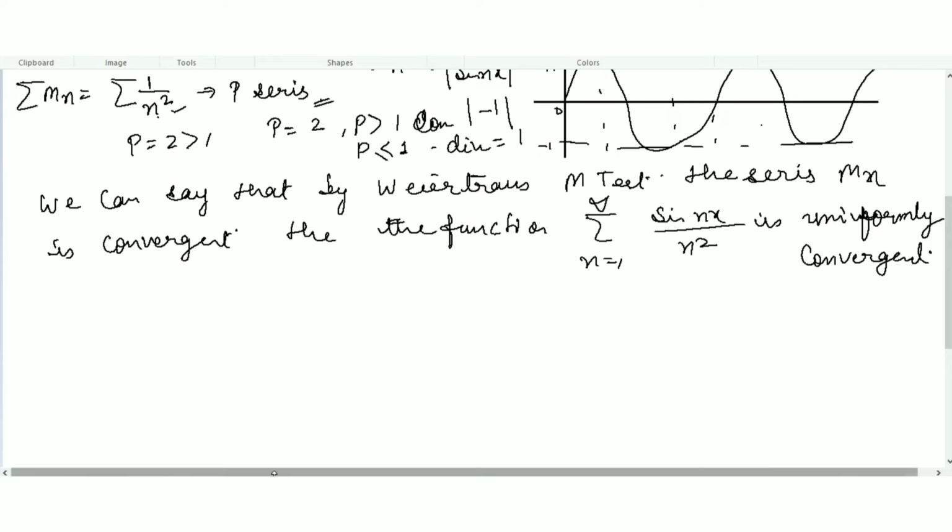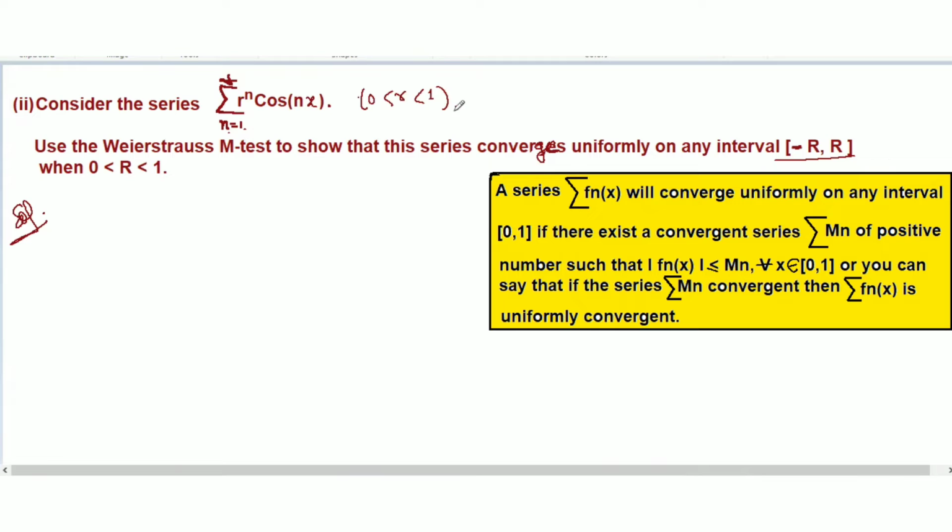So this way we use the Weierstrass M-test to prove the series is convergent by creating Mn from the original, given series.